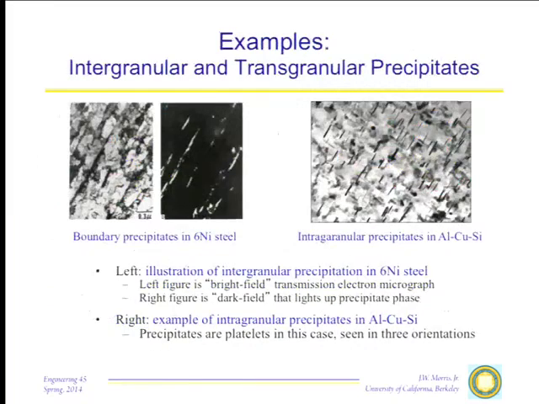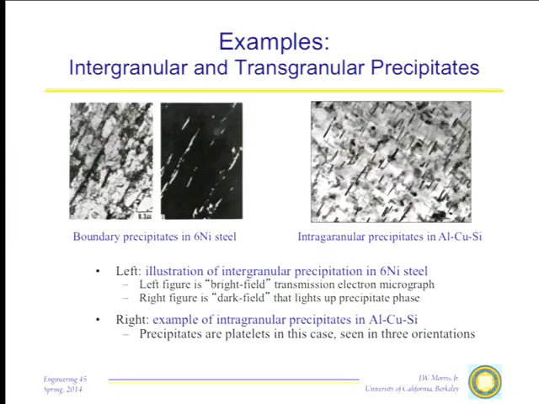Well, how do we use that? The classic way that we use that is in partial phase transformations or precipitation reactions, where we can control where the new phase appears. Here are two examples. This is a 6 nickel steel. We'll see in a minute, martensitic steel has very long linear grains. In this case, we allow the transformation to happen in the nucleation-dominated region, therefore precipitates form along the boundaries of those grains, because those boundaries are good heterogeneous nucleation sites.